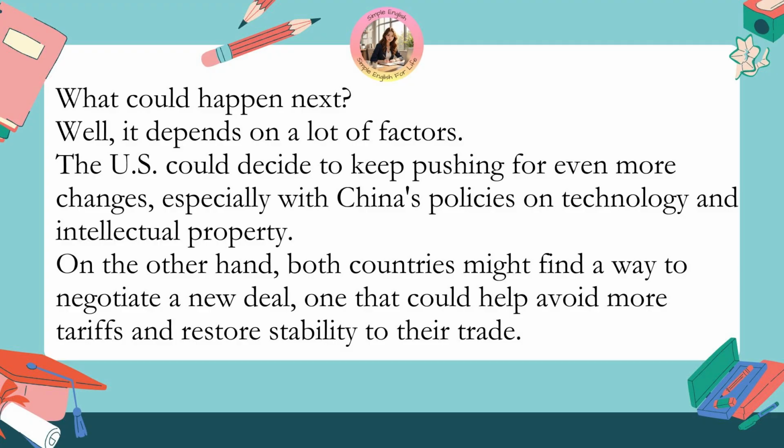The U.S. could decide to keep pushing for even more changes, especially with China's policies on technology and intellectual property. On the other hand, both countries might find a way to negotiate a new deal, one that could help avoid more tariffs and restore stability to their trade.